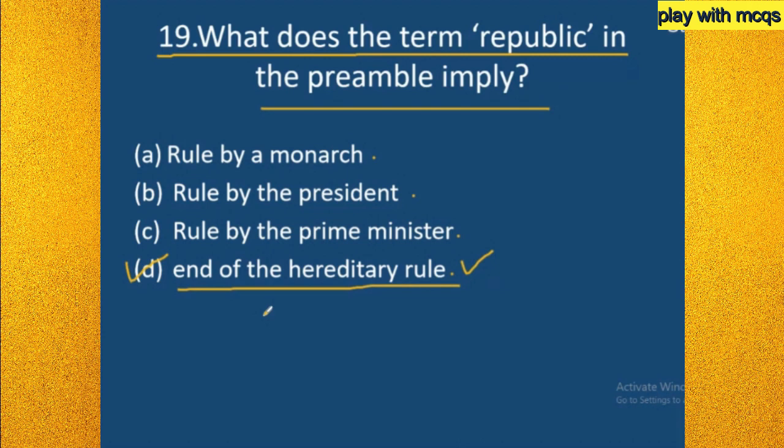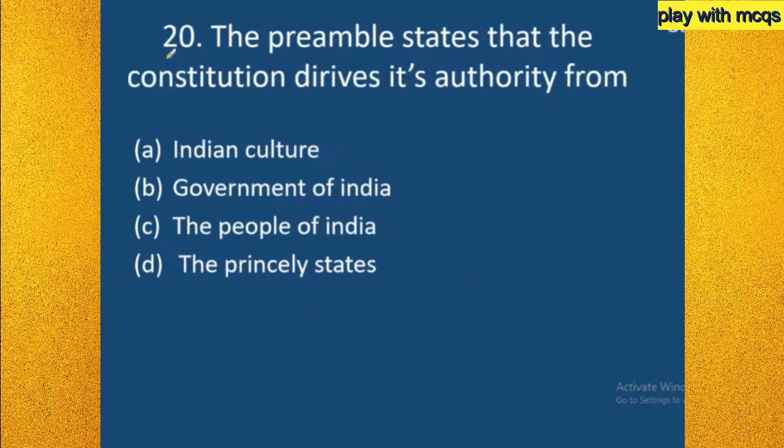It implies republic only. So here is the 20th question: the preamble states that the constitution derives its authority from... So they are asking from where the constitution derives its authority. Option A, Indian culture. Option B, government of India. Option C, the people of India. Option D, the princely states. So these are the four options. I am giving you 10 seconds. Try to answer this.